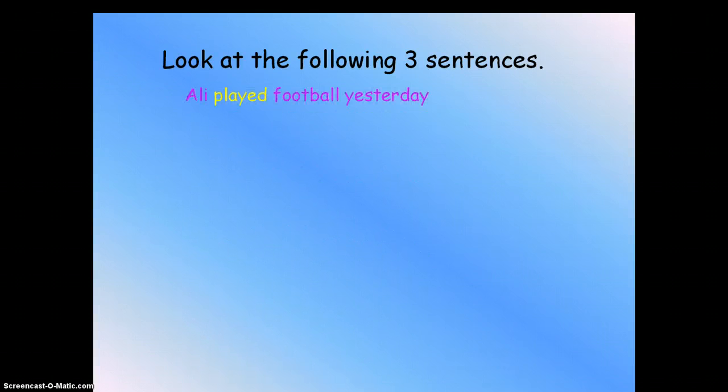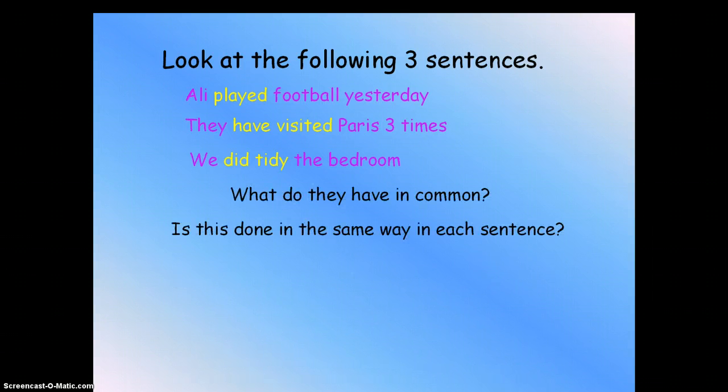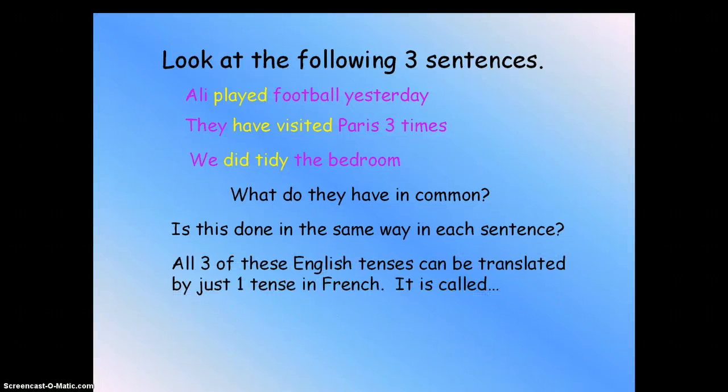Okay, so if you look at these sentences, for example: Ali played football yesterday. They have visited Paris 3 times. And we did tidy the bedroom. What they have in common, you notice, is that it is done the same way in each sentence. All these three English sentences can be translated by just one tense in French. It's called the passé composé, your favorite tense. So make sure you understand that to get this right all the time.